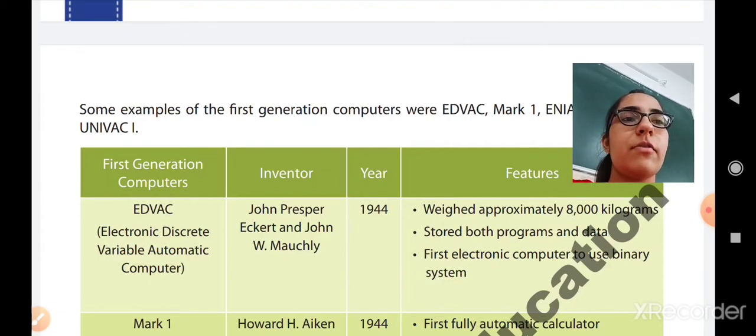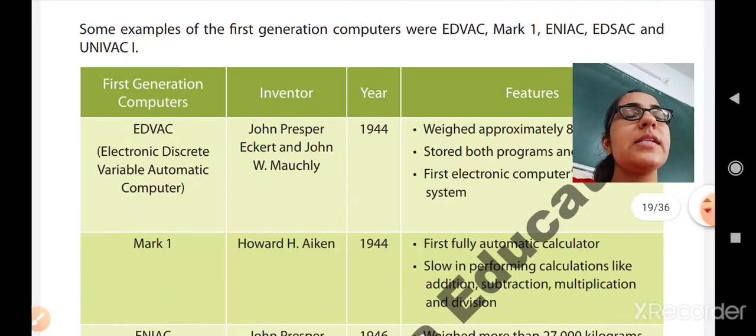What were the features of this computer? It weighed approximately 8,000 kilograms, which means it was very heavy. It stored both programs and data. It was the very first electronic computer to use the binary system. What is the binary system? It means a computer can understand only machine language in binary form, so 101010, only such data is stored. It was the very first computer to use the binary system, the 1010 method.